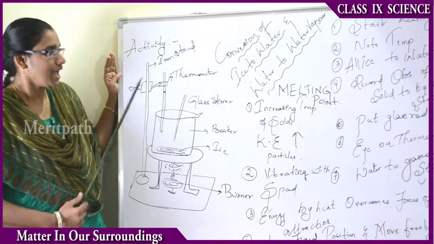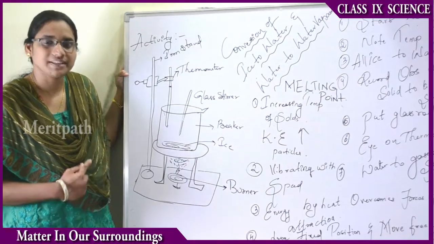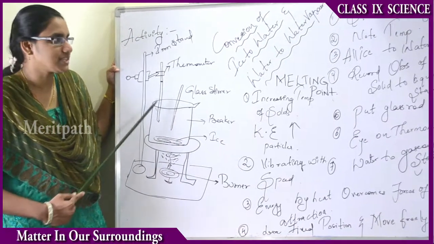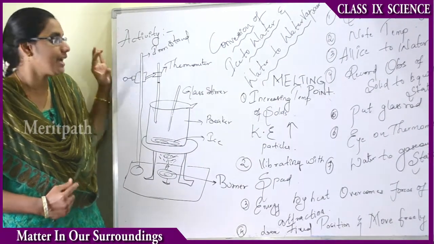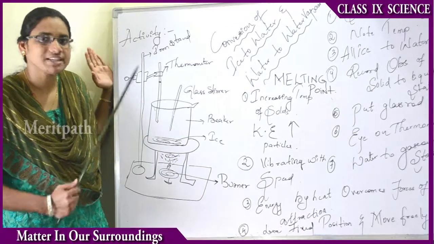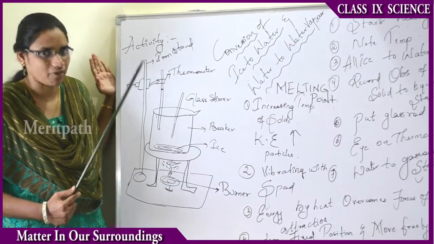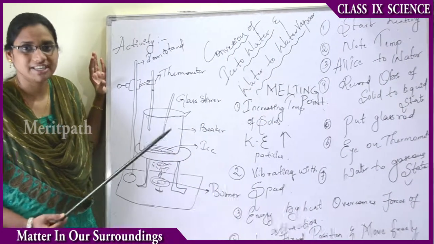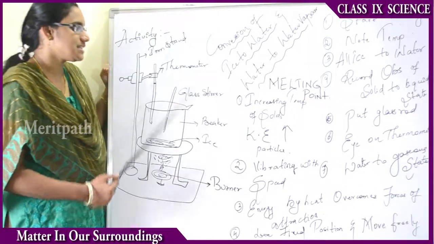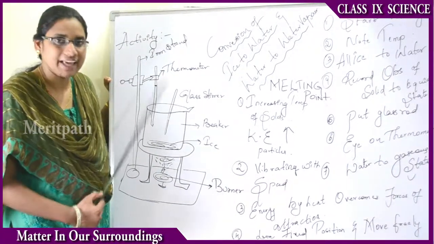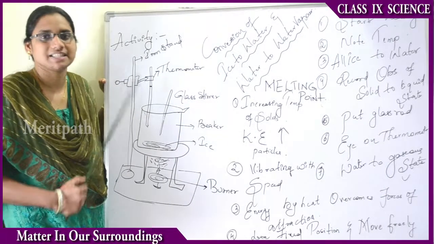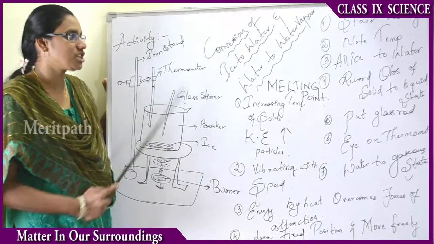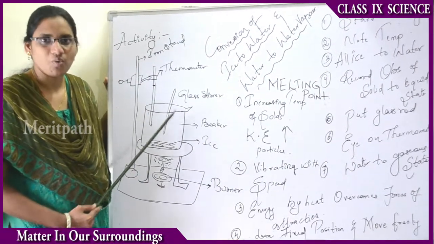Now we have to record all those observations for solid to liquid and liquid to gas. All these observations lead us to see that at a particular temperature the solid state ice changes into liquid state water, and at a particular temperature liquid water changes into gaseous state water vapor. And this is what is going on inside matter when it is converted from one state to another. This is known as the conversion of ice to water and water to water vapor.